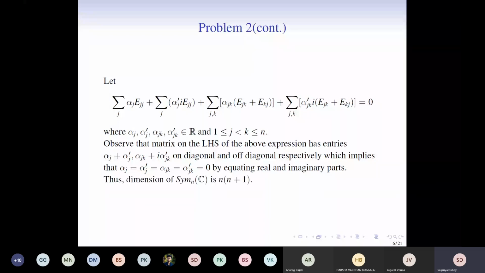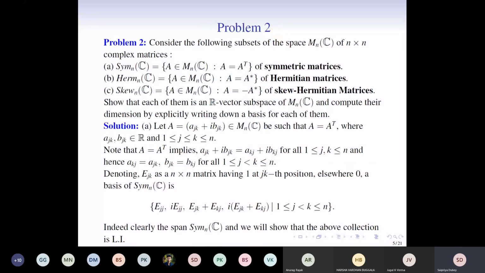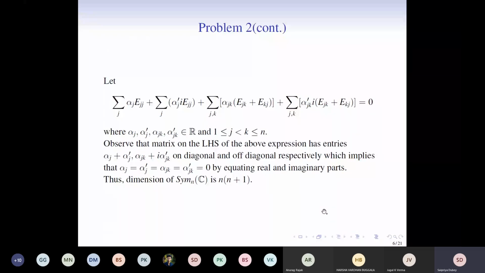Now, in order to finish, we need to find out the number of elements in the basis. So the dimension of this will be equal to n times n plus 1. We just need to count the number of elements here. We've shown that it spans, and we've shown that it is linearly independent. So look at the cardinality of this set. It is clearly n times n plus 1. Therefore, the dimension of the space of symmetric matrices is n times n plus 1, where the entries are taken from complex numbers.